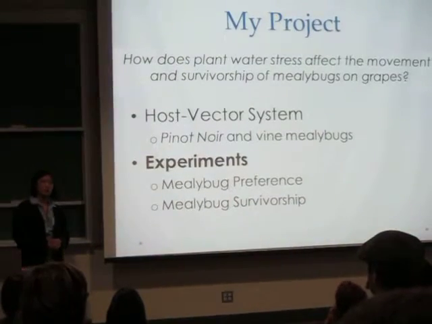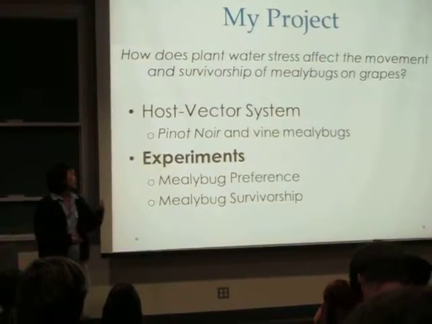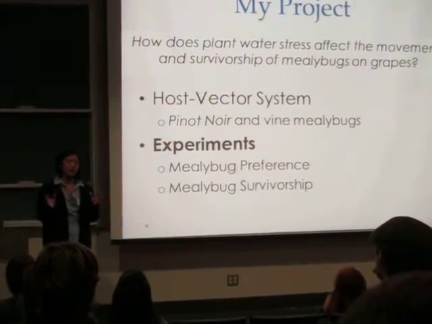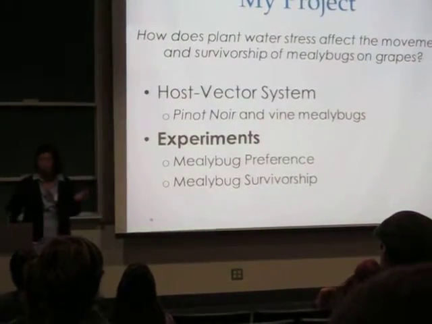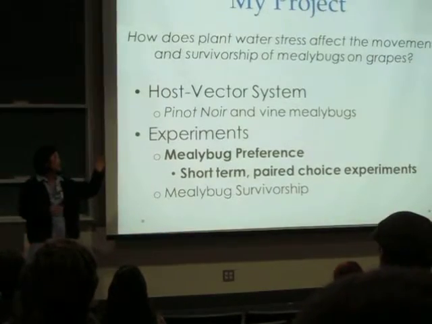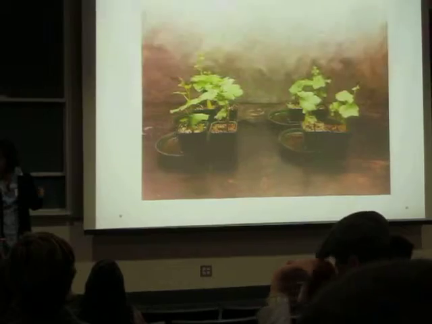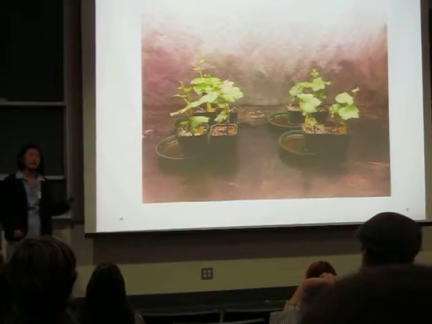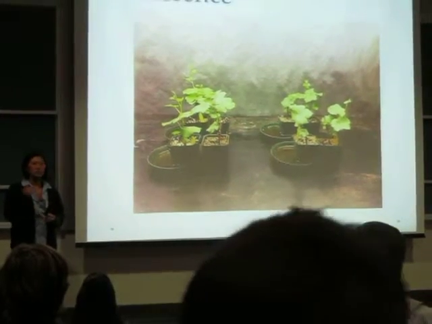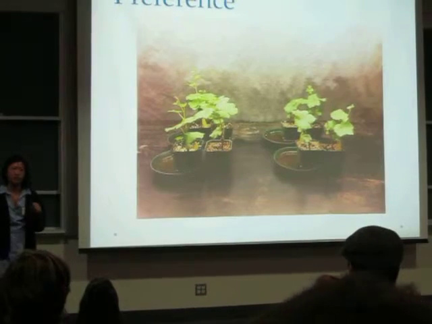So now I'm going to talk a little bit more about my experiments. So in order to answer the question behind my entire project, I divided it into two different kinds of experiments. The first, which I'll talk about first, is the mealybug preference, which aims to describe the movement aspect. And it was short-term pair choice experiments that looked a bit like this. And so the main premise behind this was having pairs and giving the mealybugs a choice between the two pairs. And the two pairs would have different levels of stress.